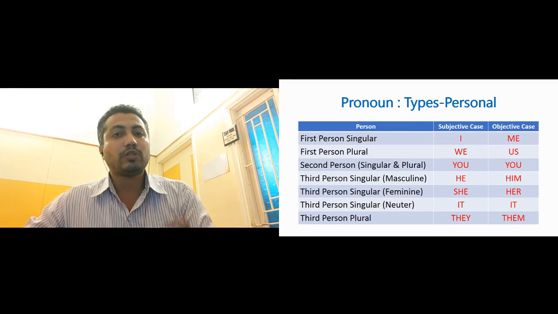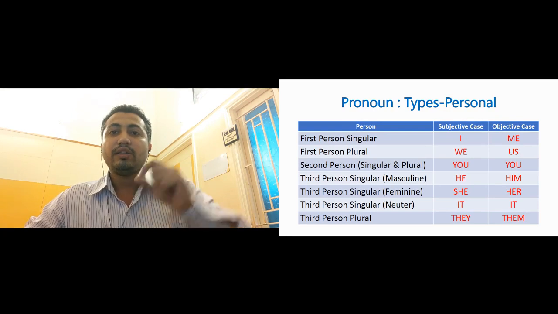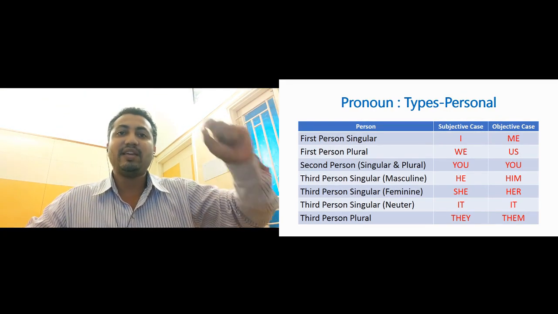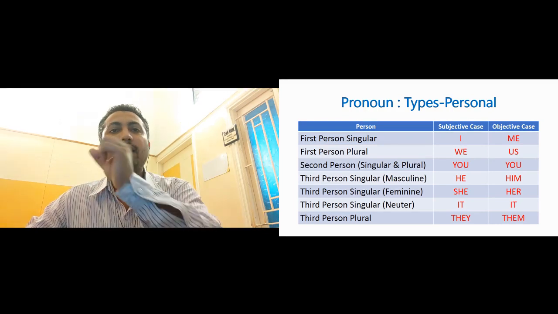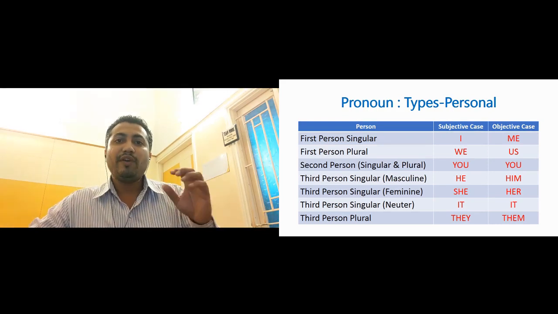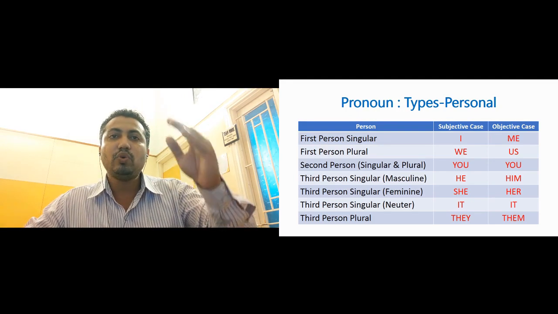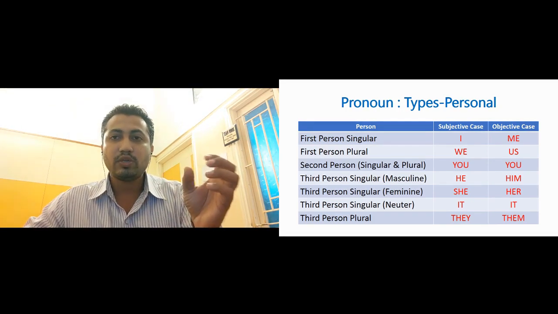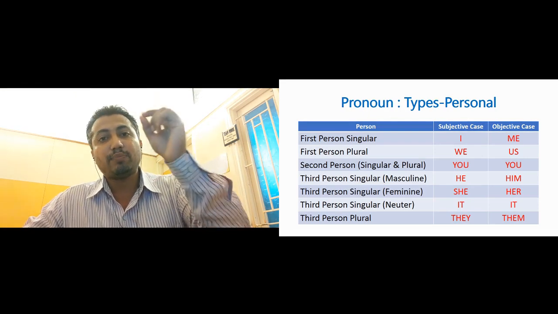Now the pronouns for third person plural are they, them, theirs. Okay, they, them, and theirs, but we will be looking at they and them. Fine. So whenever we use pronouns, we can clearly say which person the pronoun belongs to.